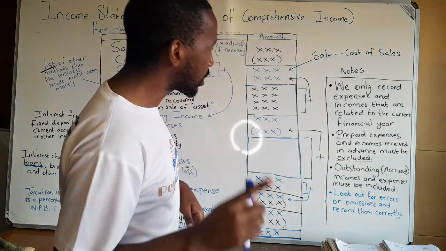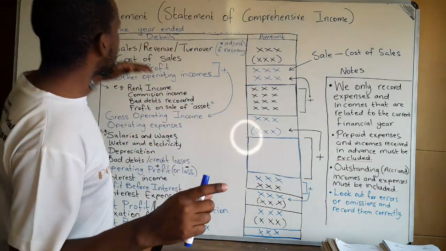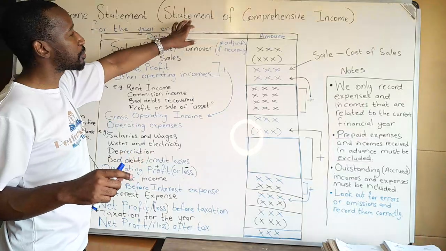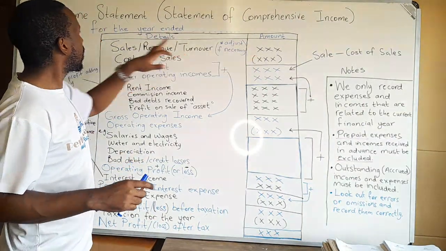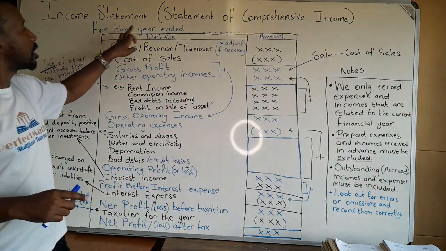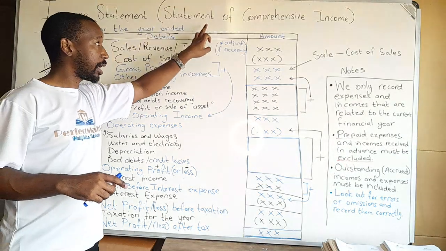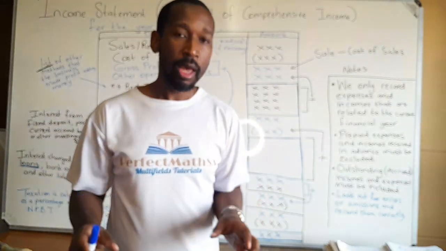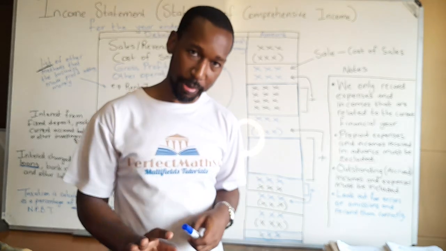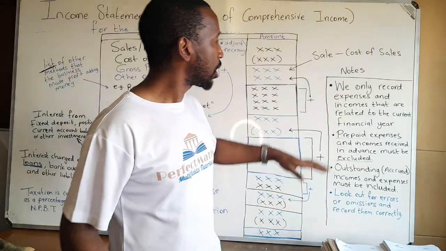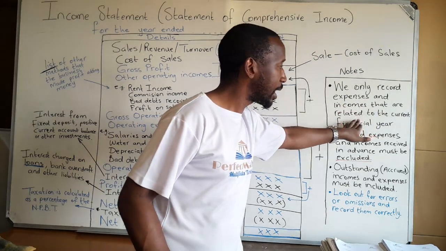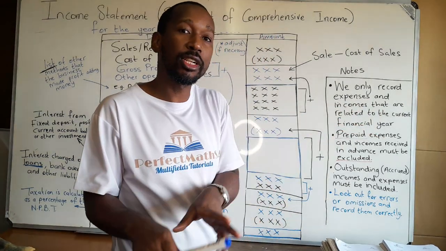So it is important to know that at the beginning, or the heading of it, we will have income statement of comprehensive income. Then it will be written for the year ended. So we'll have the end date of that particular year. Now, this is very important because when preparing the income statement, it is important to note that we only record expenses and incomes that relate to the current financial year.